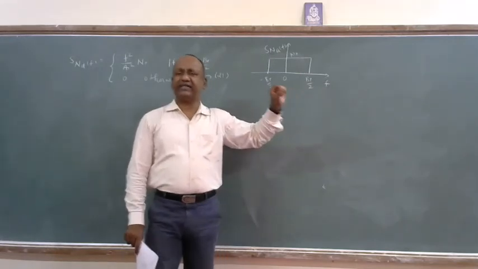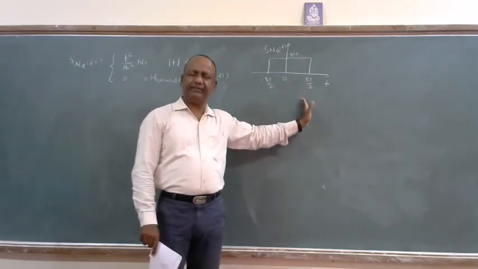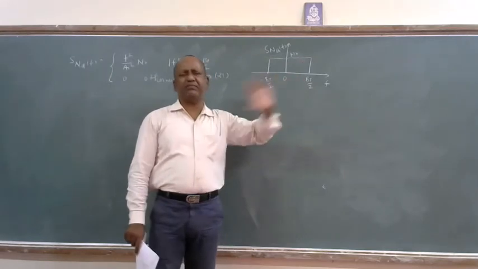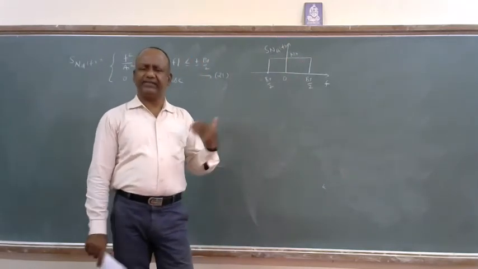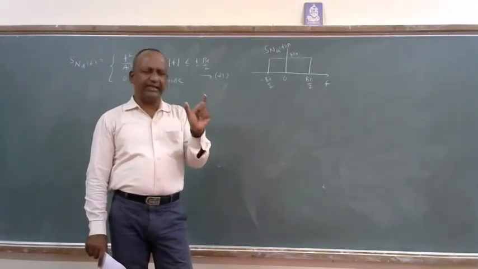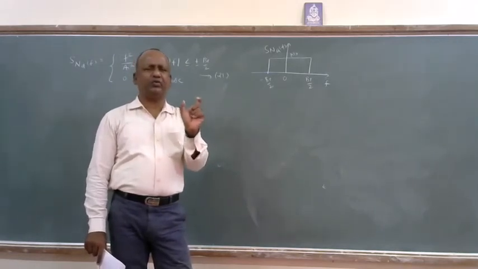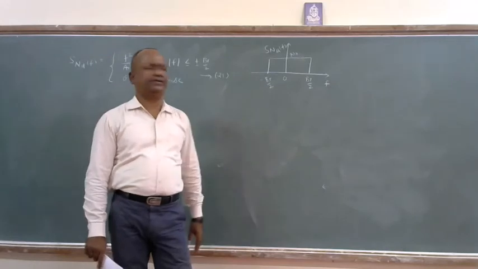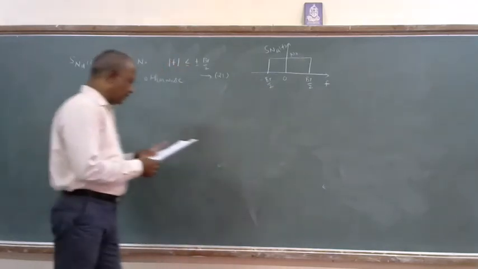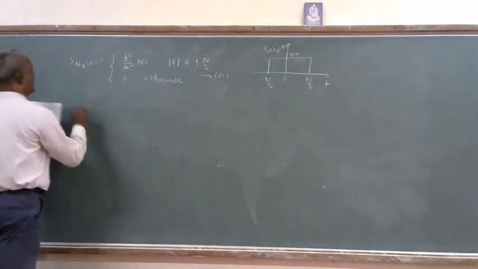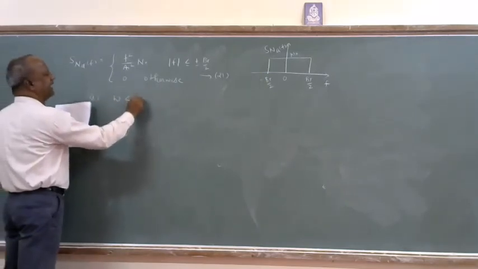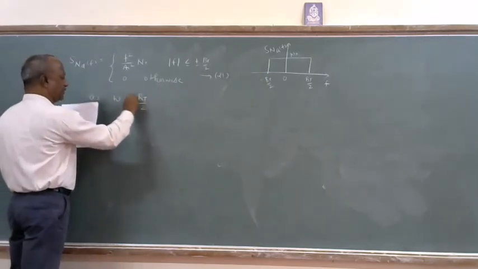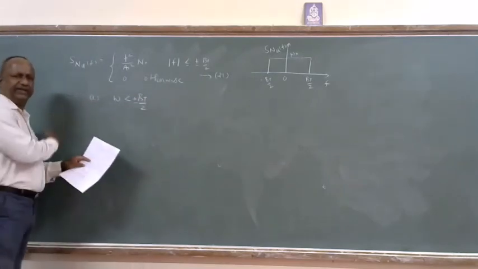Always we select Bt by 2 greater so that a sufficient message can be transmitted over the signal. At the receiver side, that's why I designed a low pass filter to pass only the message. So, as W is less than Bt by 2, plus or minus, take it on both sides.